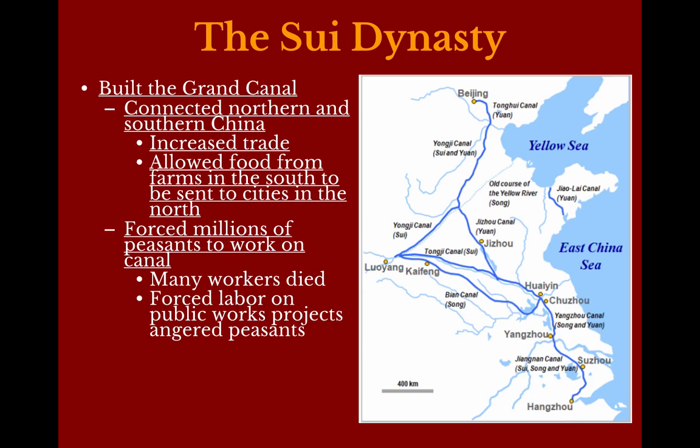Many of them worked for many years, and we call them peasants, but you may notice the wording here. It does say that they were forced to work on the canal. So we can infer from that that despite the fact that these people were peasants, if they're forced to do this labor in many ways, we could consider them to be doing slave labor. The purpose of this canal initially was military. They wanted to connect the Yangtze River to the south to the Yellow River of the north.